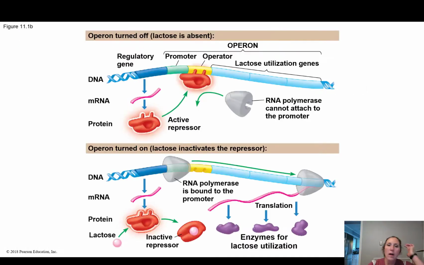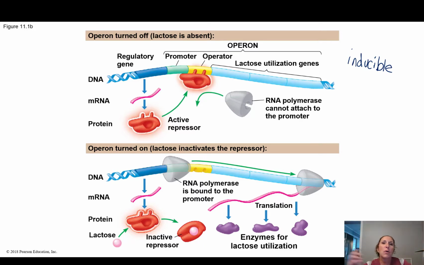sequence. What I have here is an example of the lac operon, which is an example of an inducible operon. And basically what that means is when there is the presence of a certain thing, in this case lactose, this will turn on. When there's no lactose, it will turn off.